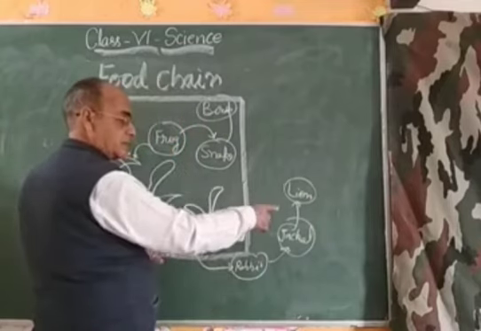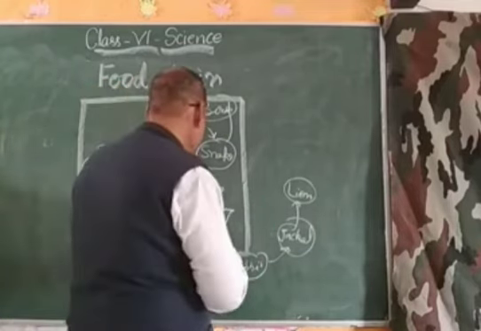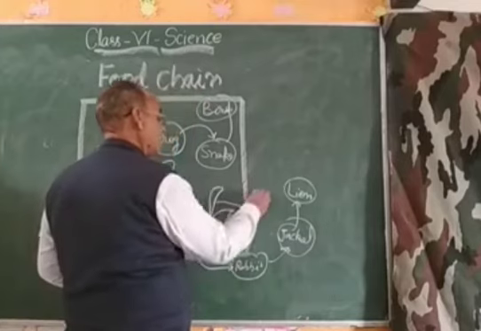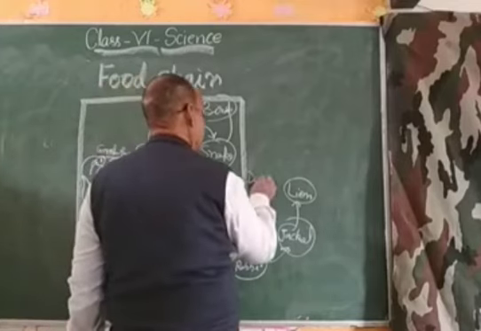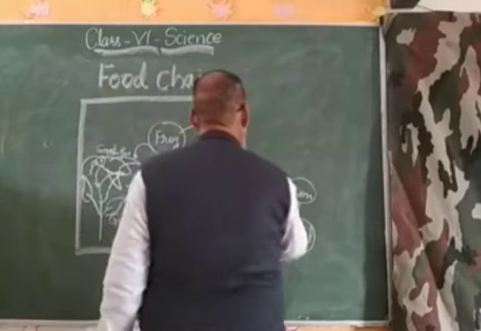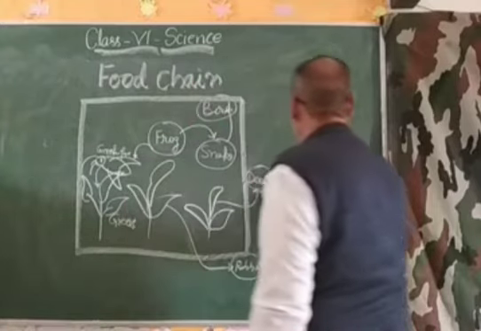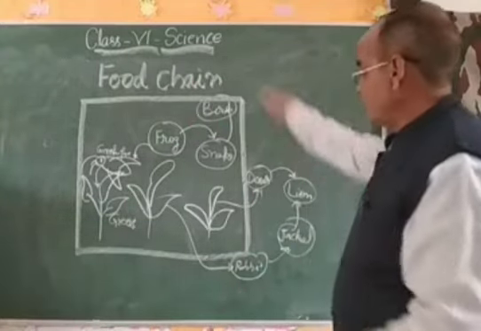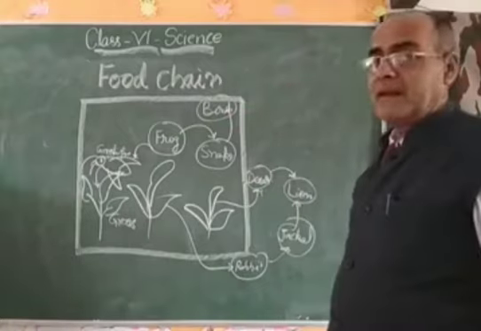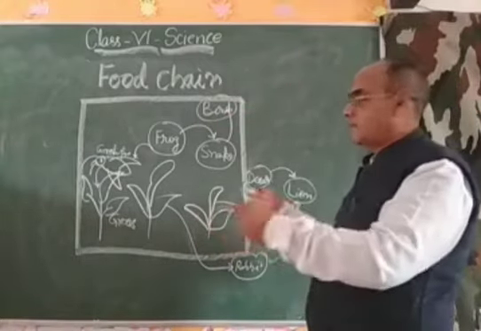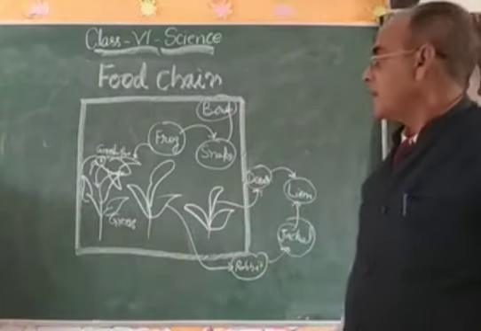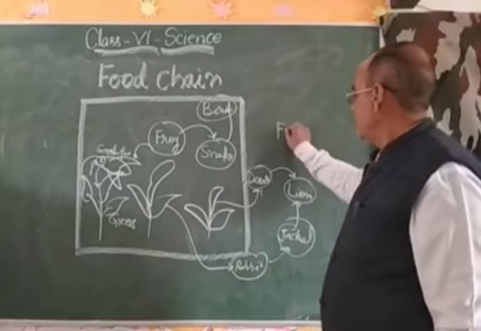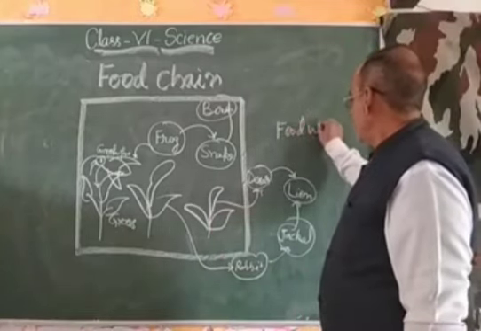And if this grass is eaten by the deer, and the deer is eaten by the lion, then you will see a net formation of different food chains, which is called a food web.